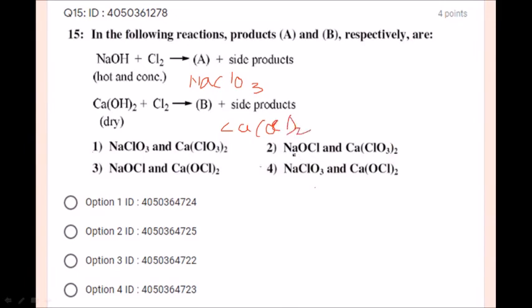So straightforward, you can write the equation. For balancing the equation, we have to take 6 NaOH, hot and concentrated. They are saying concentrated, so excess moles, and 5 chlorines here. Yes, and 2 Ca(OH)2, and chlorine is going to be chlorine. And what are the other products here? Calcium chloride. Yes, we will get calcium chloride, CaCl2. Yes, friends. Then water. So this is what we are going to get. Right, students? So the option number 4 is correct option, students.